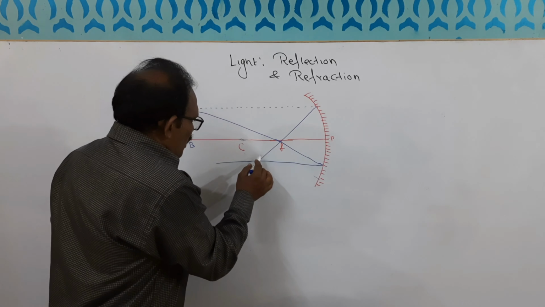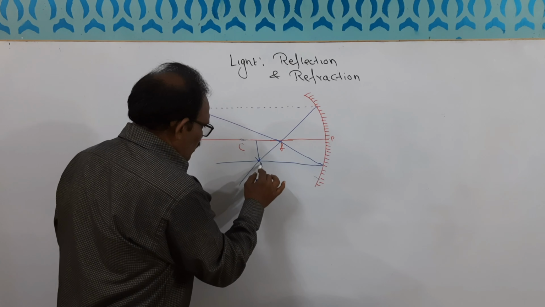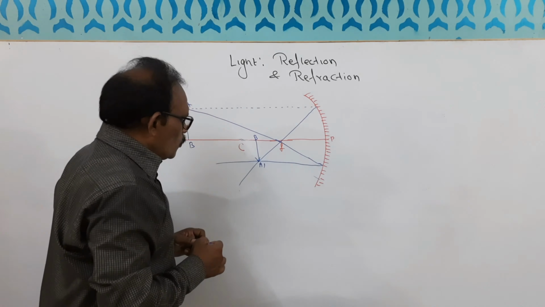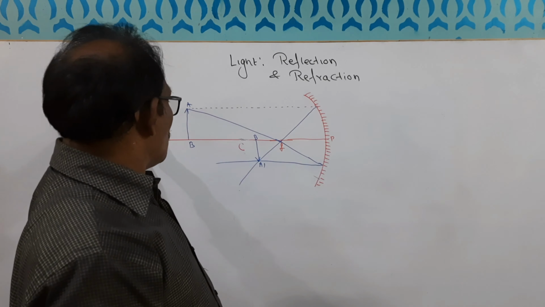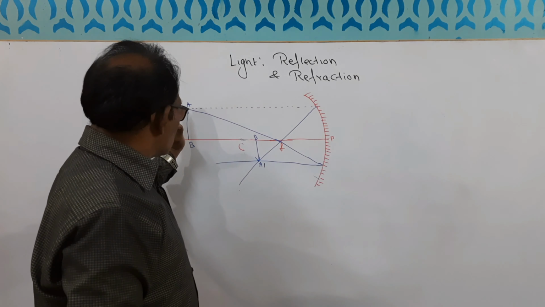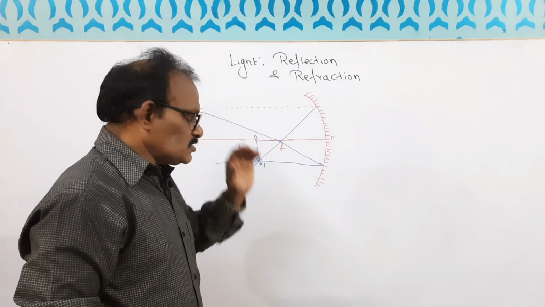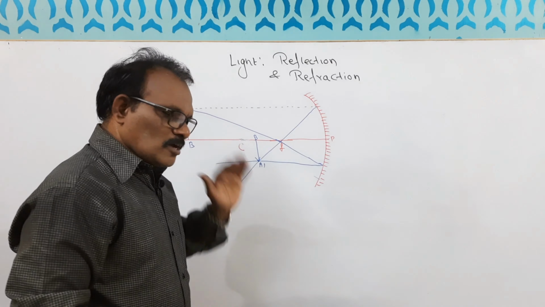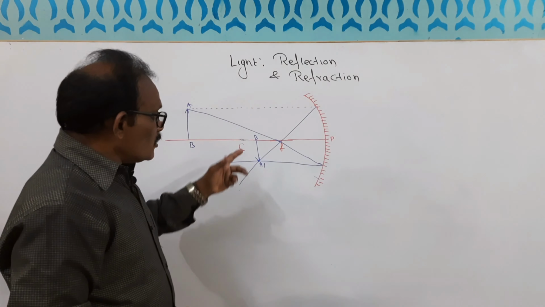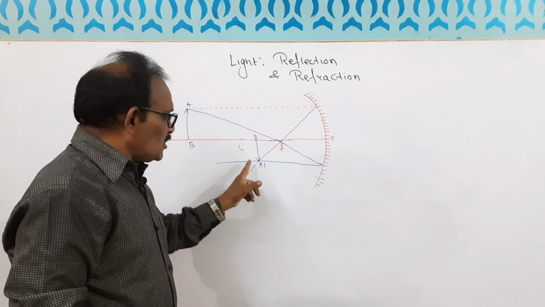Now here, actually, this will come in this manner. So this is A, this is A dash, and this is B. Now what is the position of the image we got when the object is placed beyond C? जब beyond C के पास रखे तो हमको image कहाँ मिला? In between C and F. One position we got. Size कैसा था? Inverted था. उल्टा मिला और real मिला. When two lines meet really, then it is called real and inverted. Is that clear?